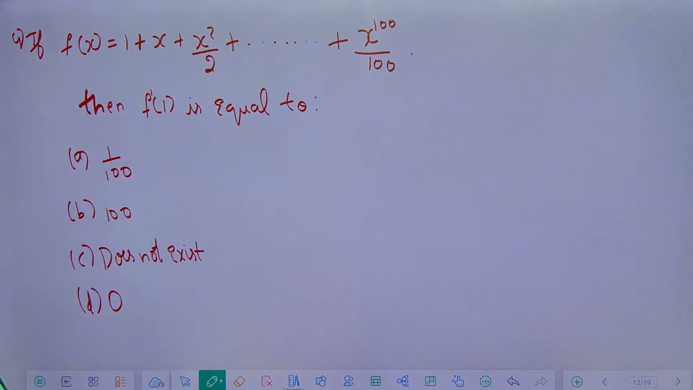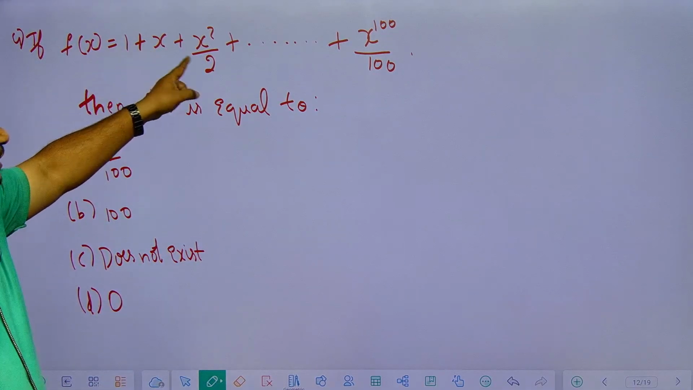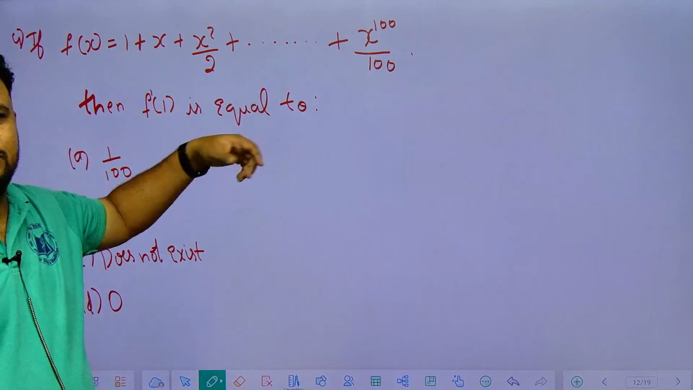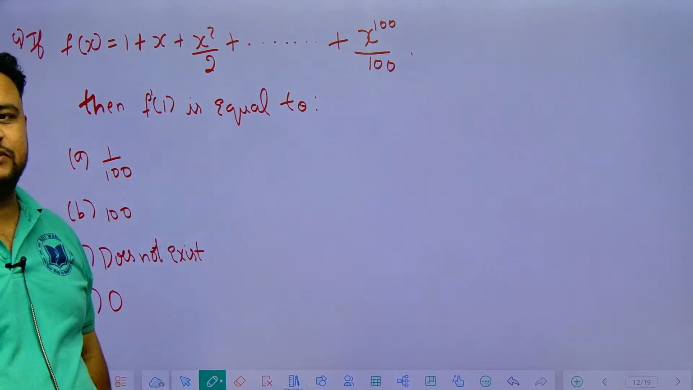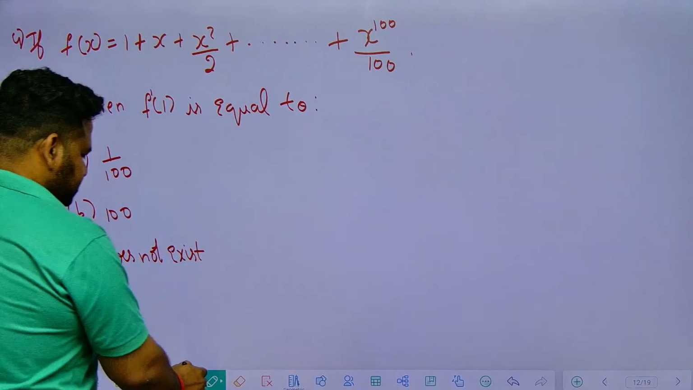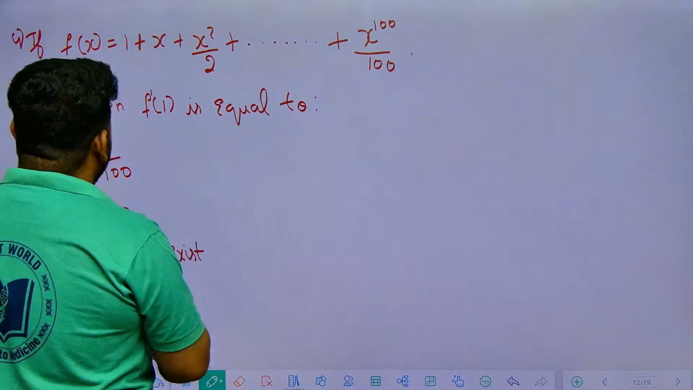What mistake will you make? You will try to put 1 for x and find f of 1, and then it will always become equal to 0. The first thing you should do here is differentiate. So I will find what?